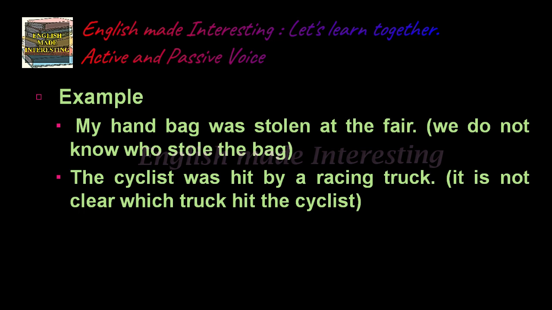So in that case, we use passive form. The cyclist was hit by a racing truck. It is not clear which truck hit the cyclist. So that is when we prefer to use passive voice, because we do not know who has done the action. But otherwise, generally, we express actions in the active voice.